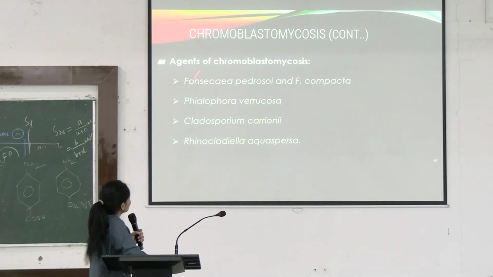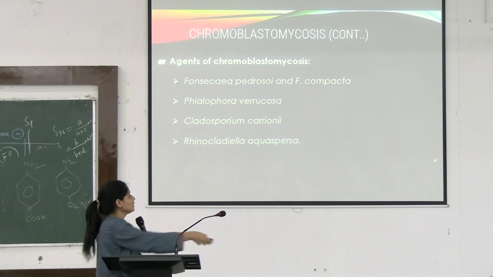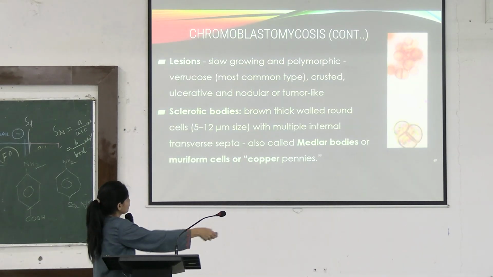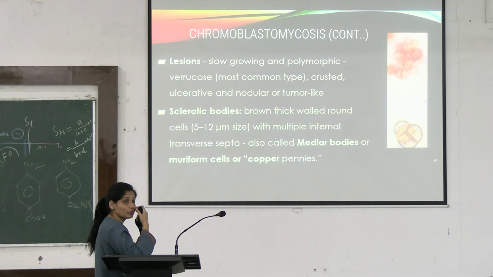What are these pheoid fungus? These are all the names of pheoid fungus. You just have to remember that these are dematiaceous fungus capable of producing a black pigment. You can see such copper penny bodies in this case. These septate bodies developed by the fungus are also known as medlar bodies or copper penny bodies.